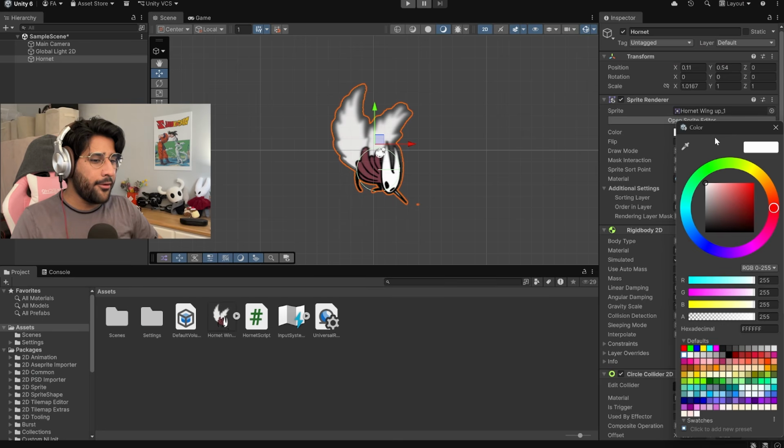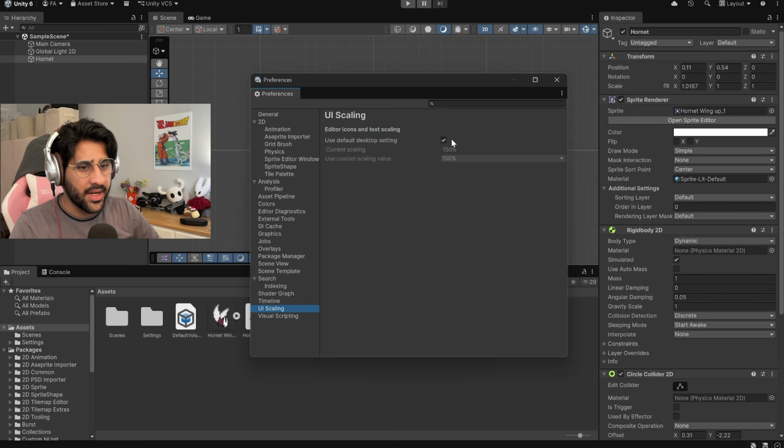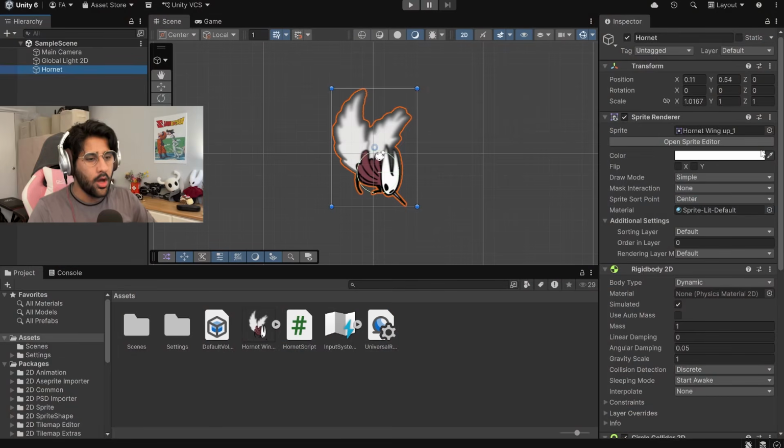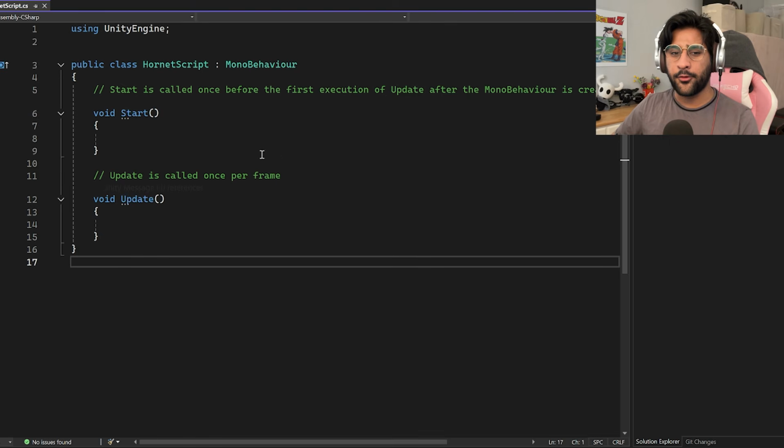I can't mess with Hornet's colors here, but I'll just increase saturation. I feel like I should have just done that in Photoshop. Also, I'm going to change the UI scaling a little bit. I don't want to use desktop default. Everything is really small because I have really bad vision. 175 changes. This setting requires a restart. Are you kidding me right now? Fine. That's genuinely so much better. That's so much better for me. All right, let's go back to working with the script.